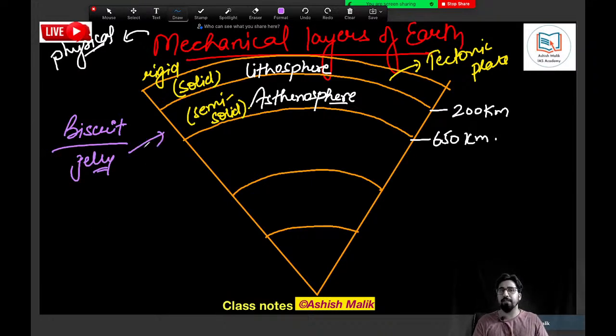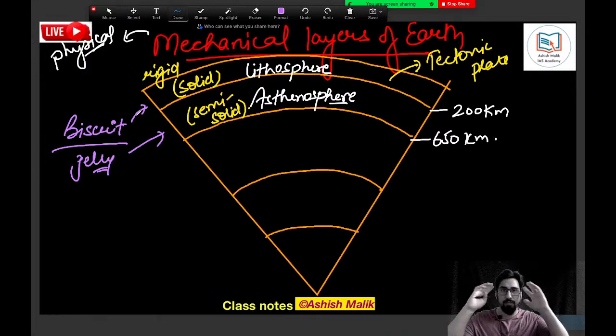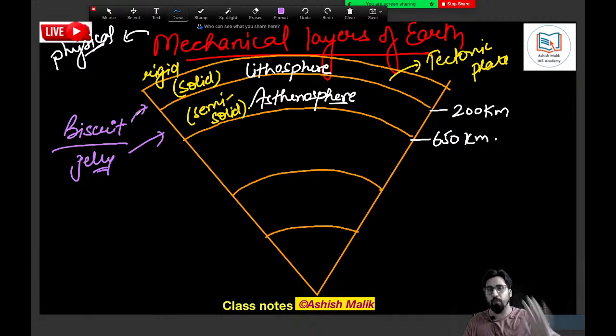So asthenosphere is a jelly. Wherever the jelly moves, the biscuit on top is also going to move. Are you able to visualize that? So lithosphere is like a biscuit and asthenosphere is like a jelly. Wherever the jelly is moving, now why it moves, it's a separate question. For that we have to wait a little longer. But it is actually the asthenosphere which moves.